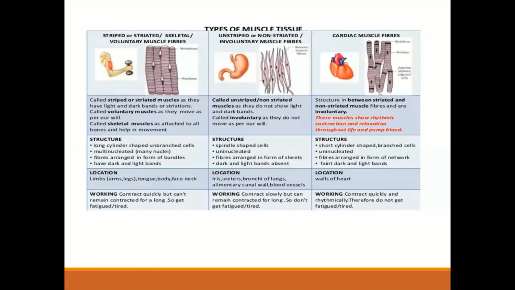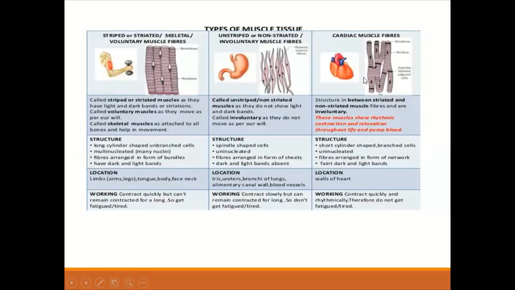They are spindle shaped cells. They are uninucleated. They have fibers arranged in the form of sheets, and they do not have the dark and light bands. Okay. So your striped or skeletal muscle fibers are long, cylinder shaped, unbranched cells, and your unstriped or involuntary muscle fibers are spindle shaped cells.